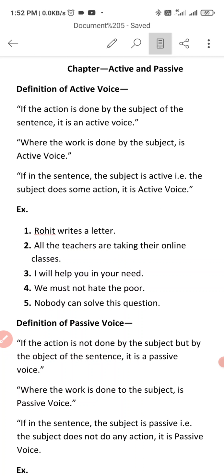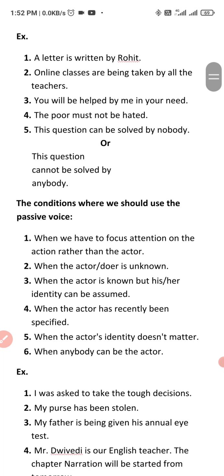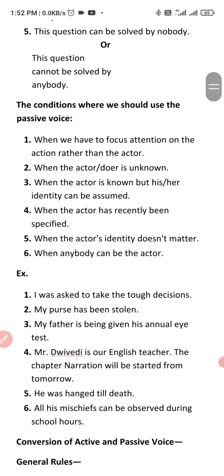Today, we are going to restart the topic active and passive. As we all know, in our last video, we had somewhat completed the introduction portion of this topic. In the introduction, we learned the definition of active voice and passive voice, some examples of active voice and passive voice, and the conditions where we should use the passive voice.